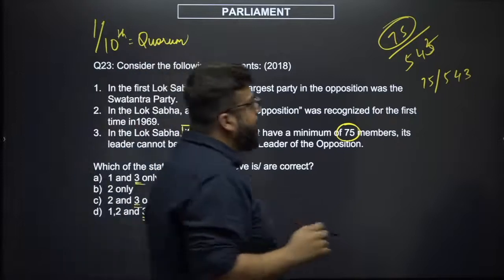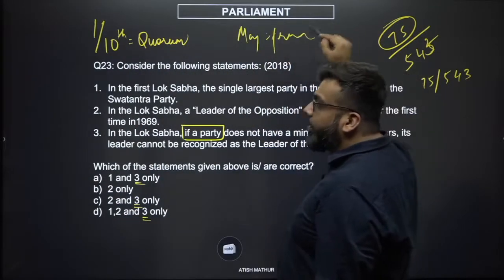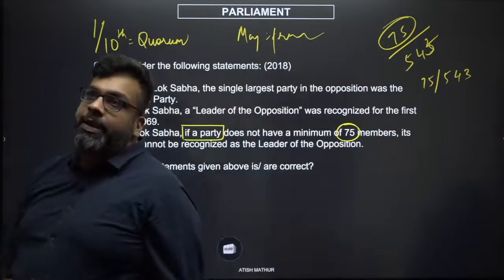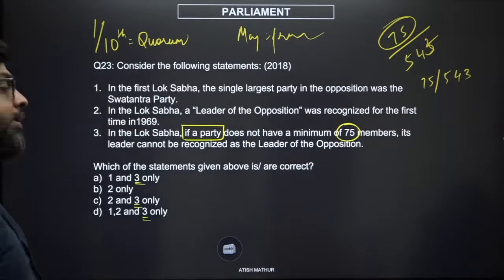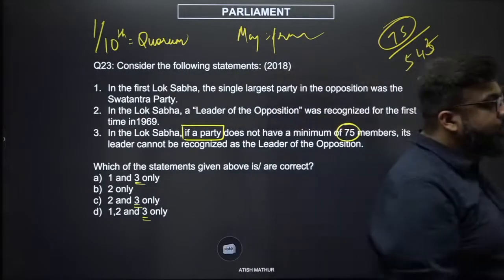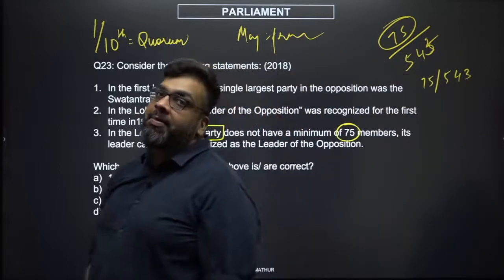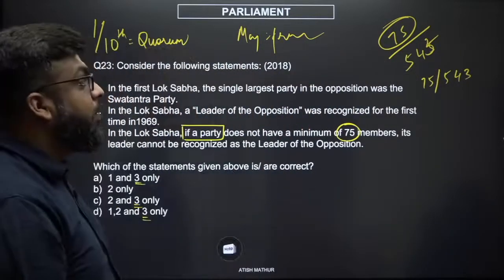Everything in the Lok Sabha works on the concept of majority, which is a fraction. You require more than 50% of the total strength to form government. You require more than 50% of those present and voting for a simple majority. You will never see fixed numbers in a parliamentary democracy.